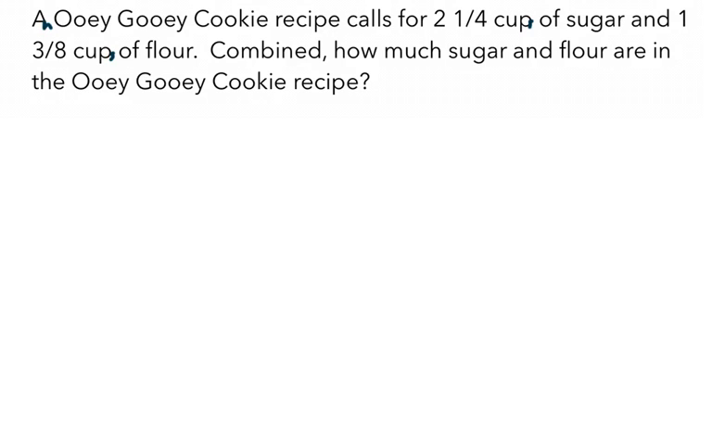So our problem sounds so delicious. It calls for an ooey gooey cookie recipe with 2 1/4 cups of sugar and 1 3/8 cups of flour. It uses the word combined: how much sugar and flour in the ooey gooey cookie recipe? So we've got to figure out how many cups.